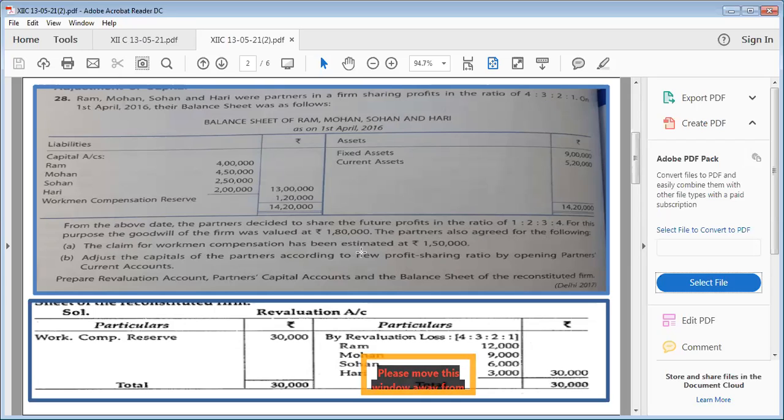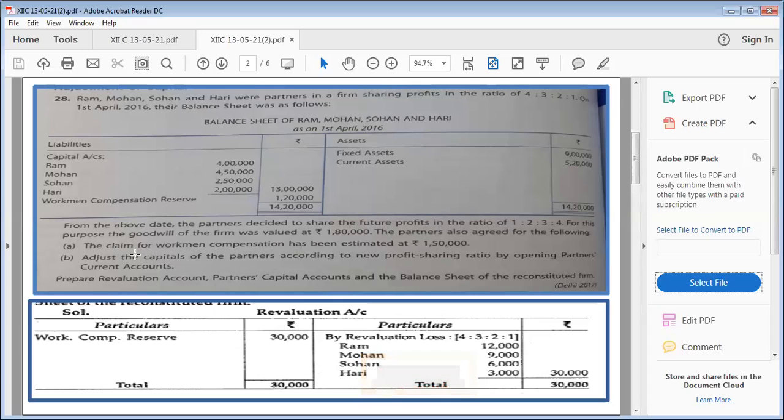The claim for WCR has been estimated at 150. Again, there is a claim, and a claim always disturbs WCR. The claim is more and the amount of WCR is less, children. It means full WCR will be adjusted in the claim, and none of the amount out of 120 will be distributed among the partners. But 30,000 of the claim, which is extra, will go in revaluation. Children, WCR is always our liability. It means our liability is increasing by 30,000 rupees. So it will go on the debit side of revaluation.